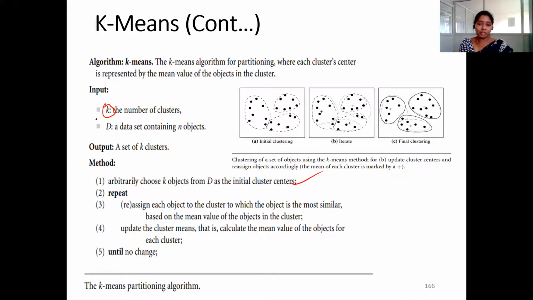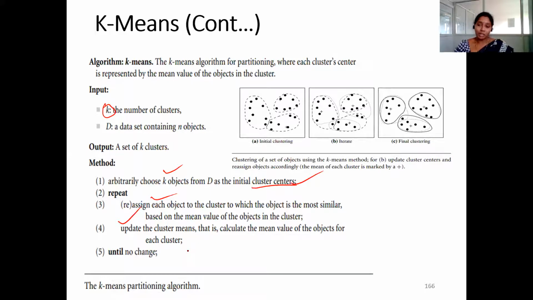K should be provided before the beginning of the process. First, we arbitrarily choose k objects from the data as initial centers, which is nothing but the means. After that, we reassign each object to a particular cluster based on the distance. Then, based on the mean value, we update the cluster mean. So after reassigning and forming the clusters, we need to update the cluster mean.